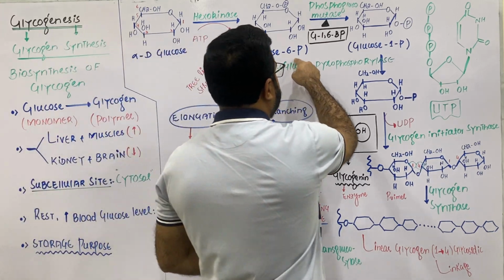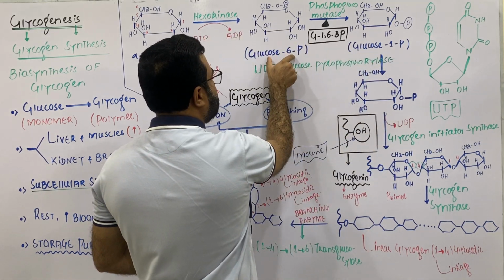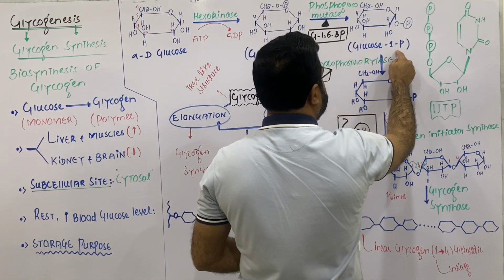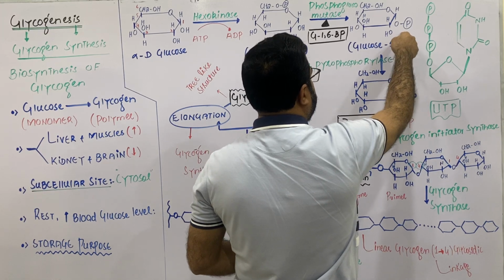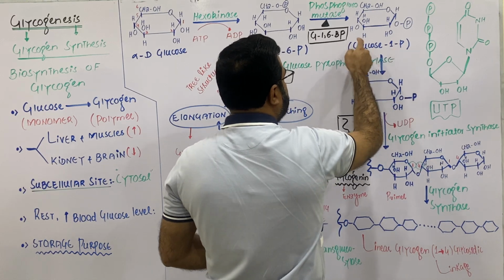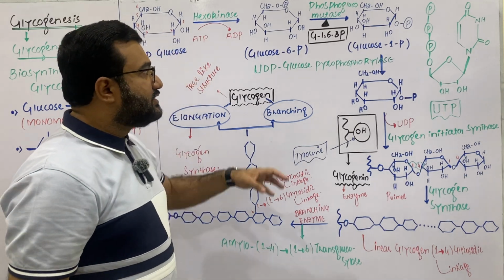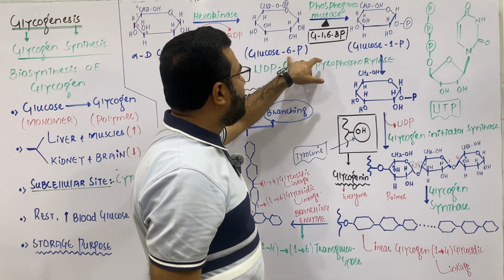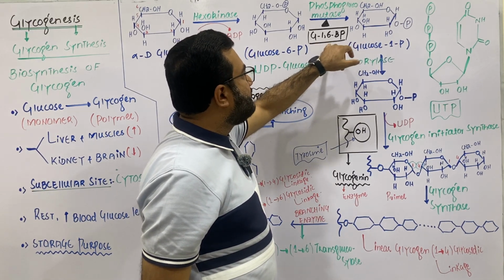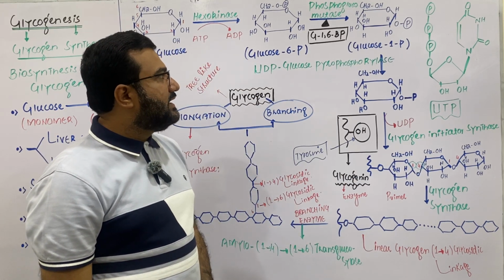Then glucose 6 phosphate is changed to its position isomer, that is glucose 1 phosphate. In glucose 6 phosphate, the phosphate group is attached to carbon 6, but in glucose 1 phosphate, the phosphate group moves to carbon number 1 of the glucose. And my dear students, when glucose 6 phosphate is changed to glucose 1 phosphate, during that conversion an intermediate is formed, that is glucose 1,6 bisphosphate. So you can say glucose 6 phosphate is changed to glucose 1 phosphate by passing through the intermediate, glucose 1,6 bisphosphate, and this reaction is catalyzed by the phosphoglucomutase enzyme.